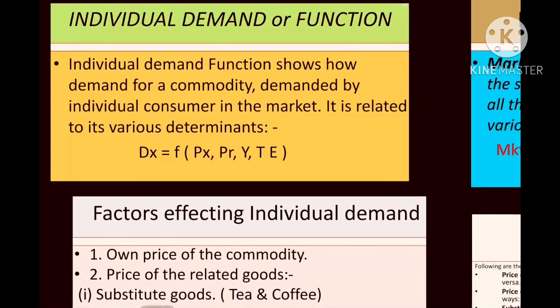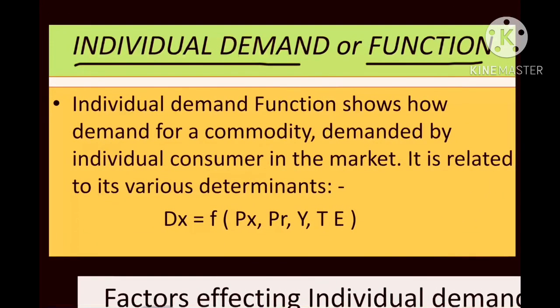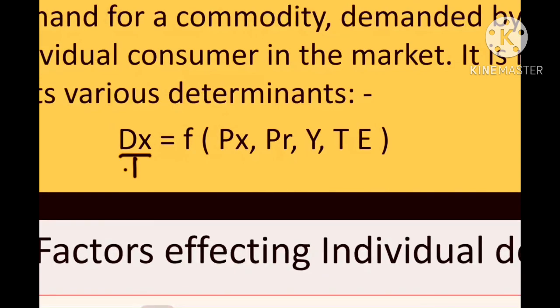Here I would first like to talk about individual demand, or the function of individual demand, or the factors of individual demand. You now rightly know what individual demand is all about. The individual demand function shows how the quantity of a commodity demanded by an individual customer in the market is related to its various determinants. This represents demand for a product X, and the function depends upon the price of the good X, the price of the alternative or related goods Y, income, T representing taste and preference, and E representing expectations in future. So basically these are the factors.